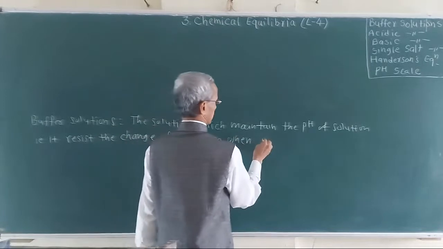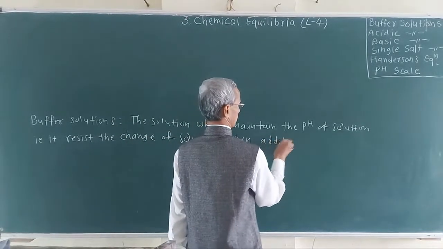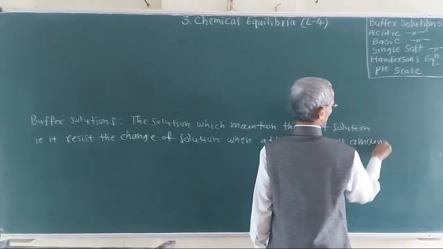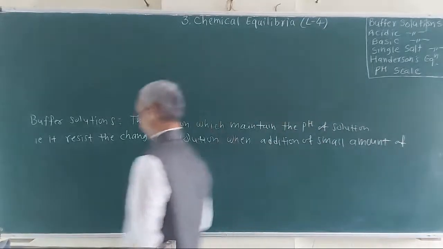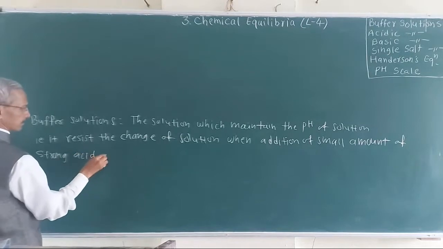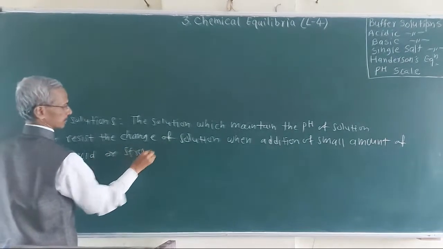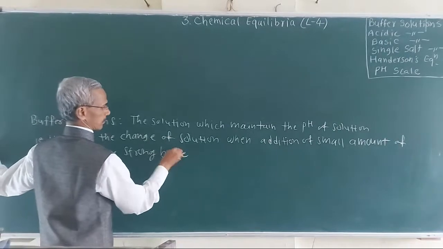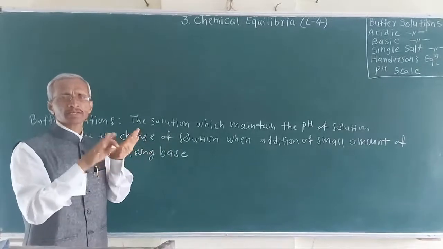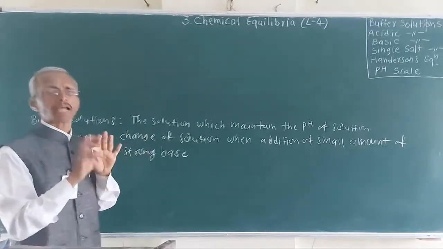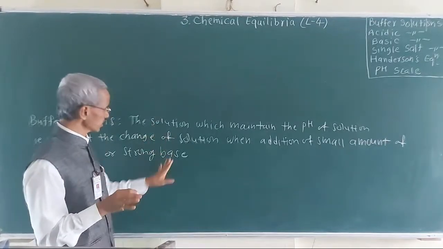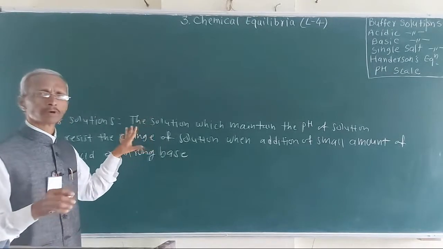when a small amount of strong acid or strong base is added. Even though we add a strong acid or strong base, the pH remains constant. That means there will be no change in H plus ion concentration. Such solutions are called buffer solutions.